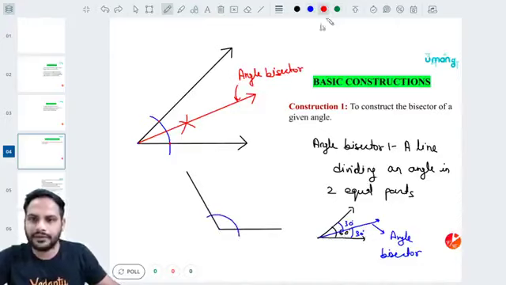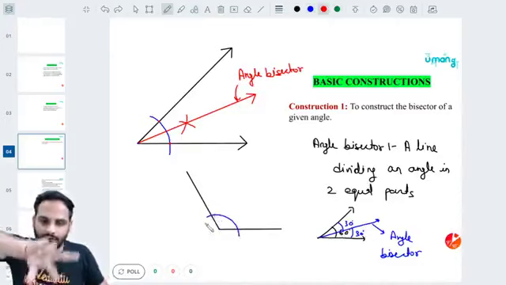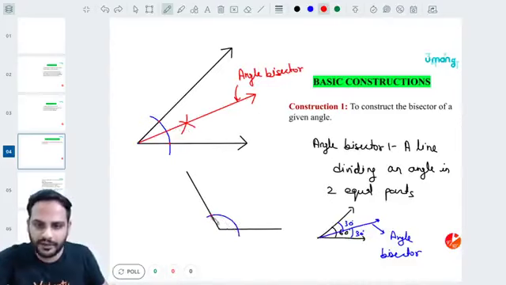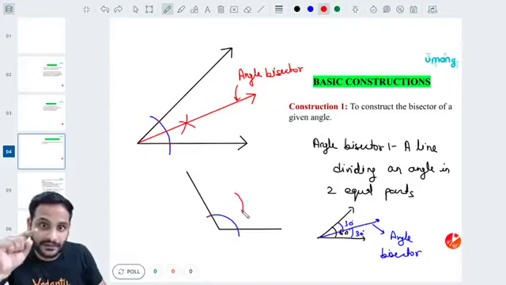Now keep the tip of the compass over here. Here you can adjust the length. One arc you have made. Now the next two cuts must be made with the same compass length, but you can increase it before making it. Suppose I increase it, the first cut is somewhere over here, then I keep the tip of the compass, keeping the compass length same.